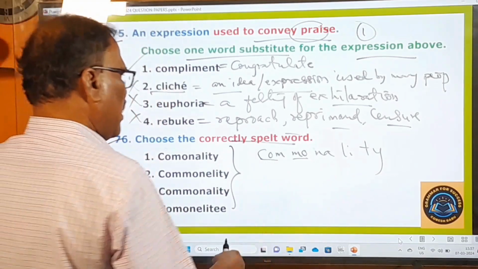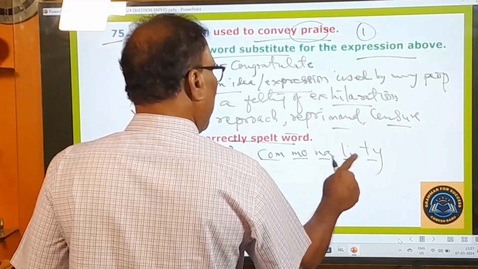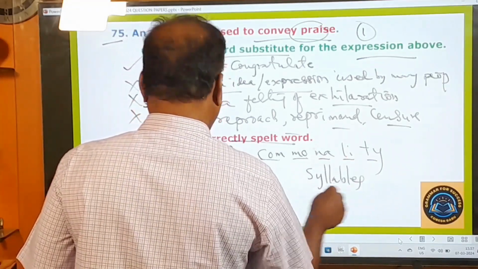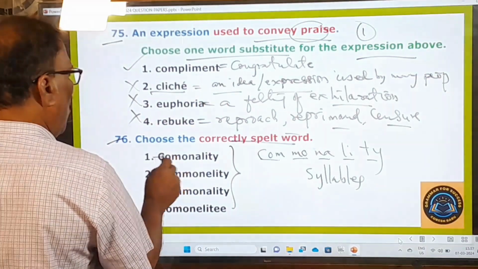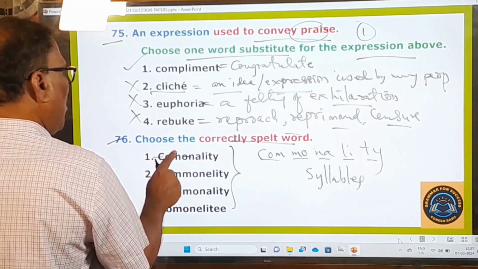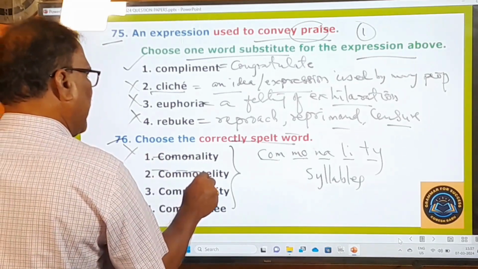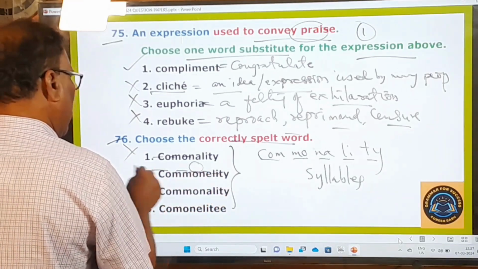Meaning, C-O-M, com, mo, na, li, ty. Five syllables are there. How many syllables? Five syllables. Here com is there, but mo is not. So it's wrong. In another option, ne is there, while li-ty is okay. So since ne is there, it is wrong.